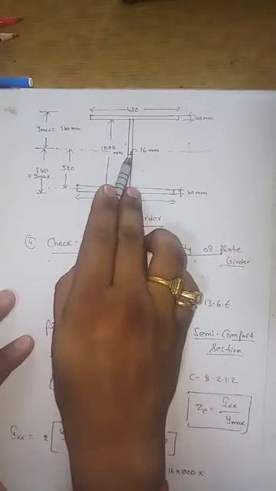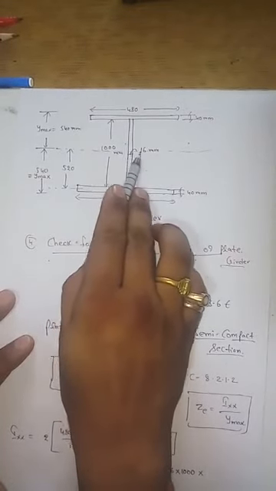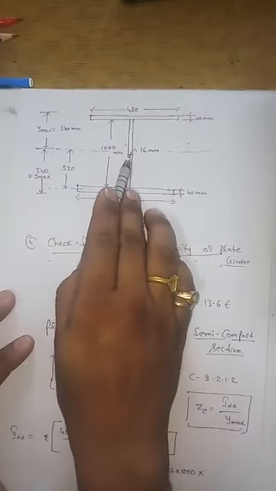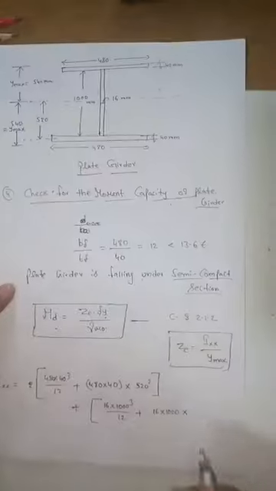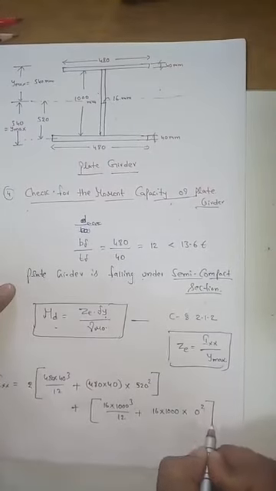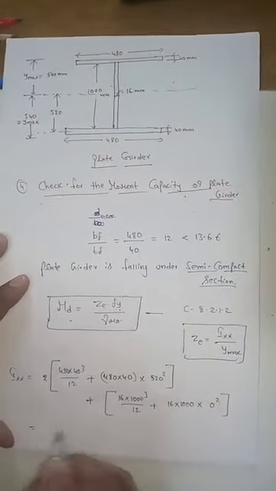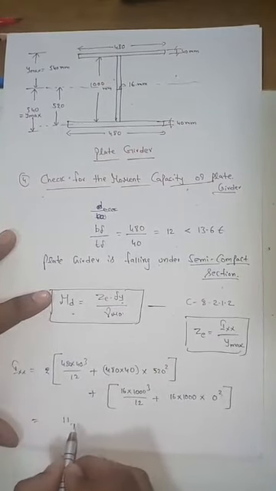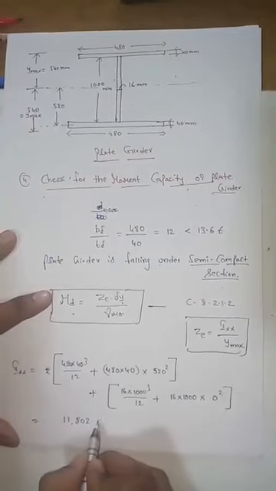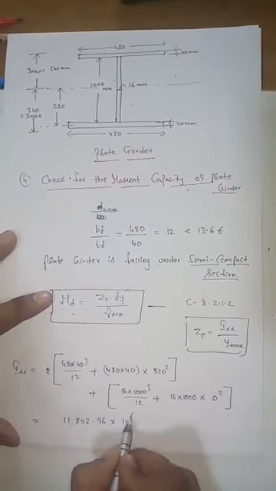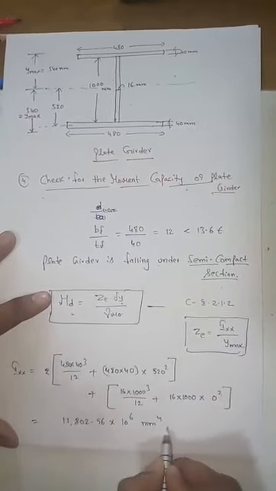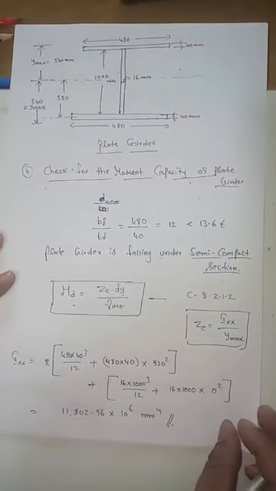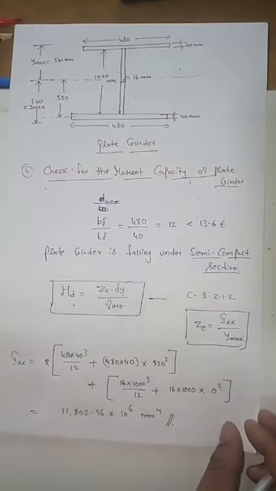Depth of web is 500 and the neutral axis is also at 500, so the distance is 0, that is 500 minus 500 square. Calculate this and you will get 11,802.56 into 10 power 6 mm power 4. So this is the moment of inertia of your plate girder. You can calculate at home and check the values.